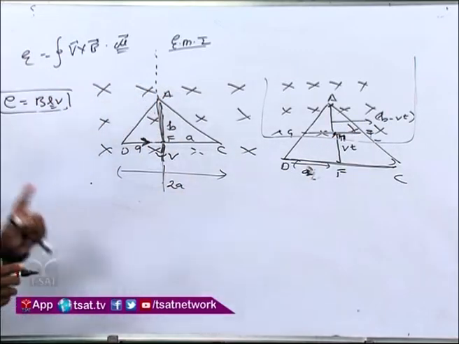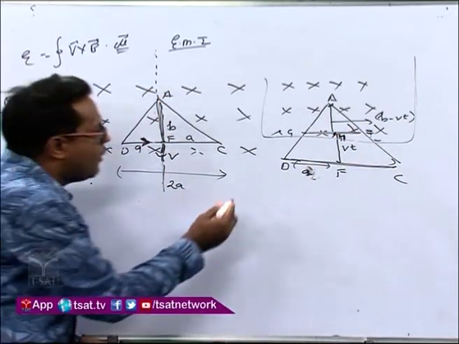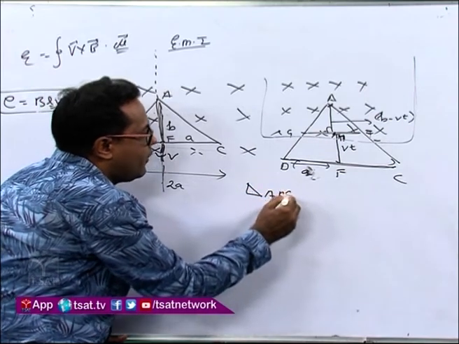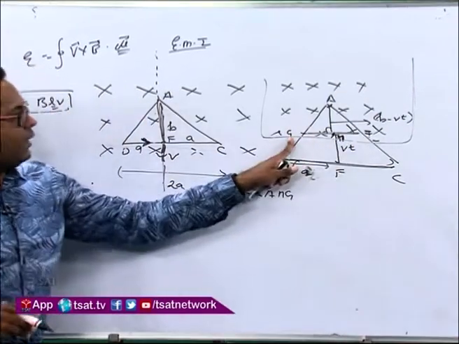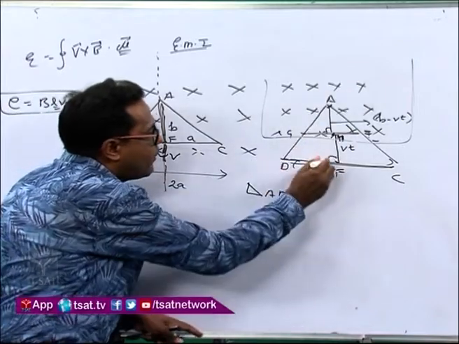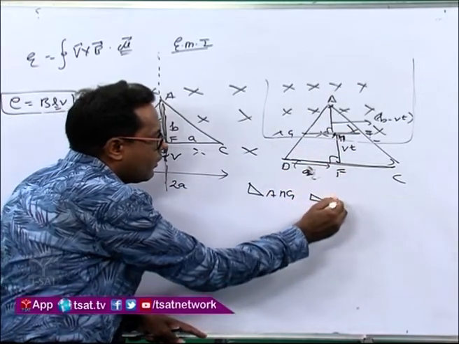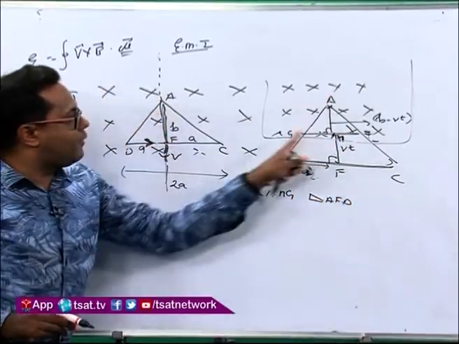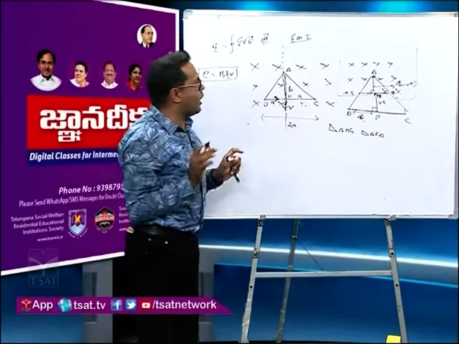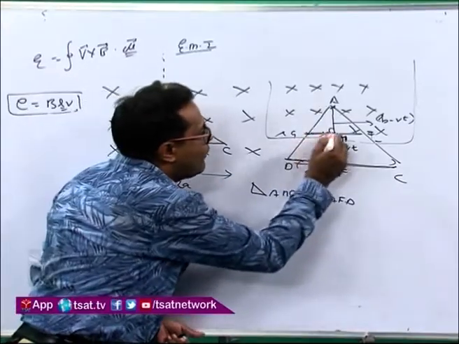Now you see two triangles. What are the two triangles? One is triangle AHG, and another is triangle AFD. Now AHG and AFD are similar triangles. Yes or no? So what can we apply now? We want to find GH.